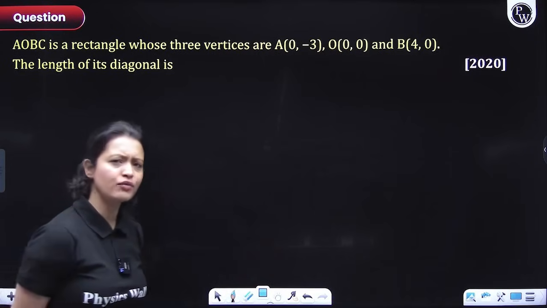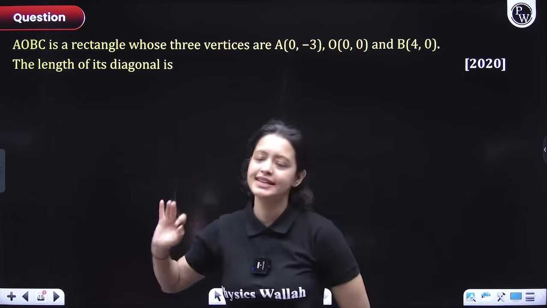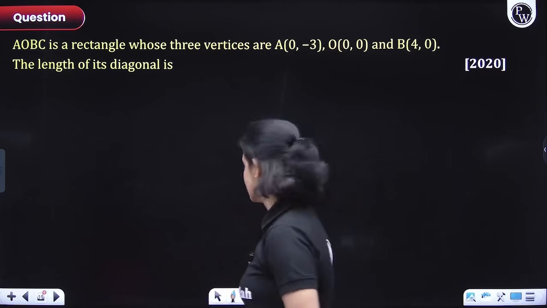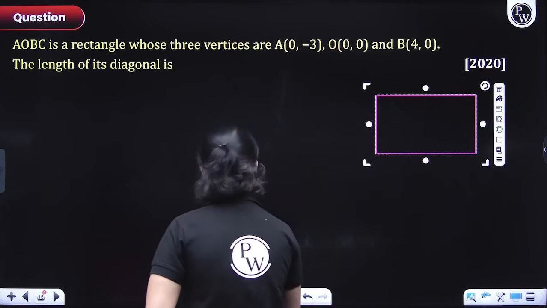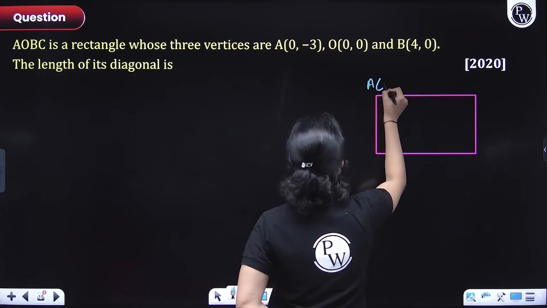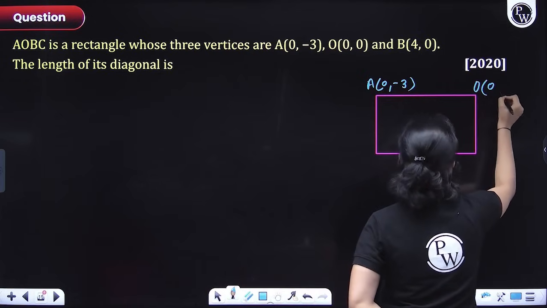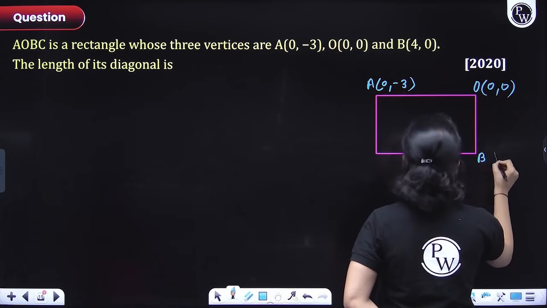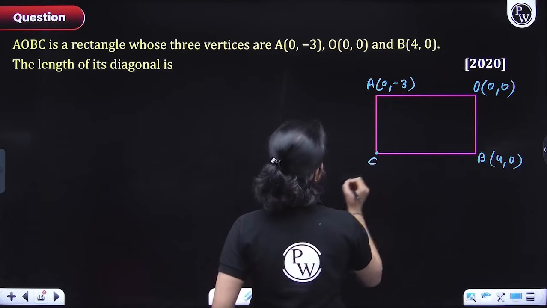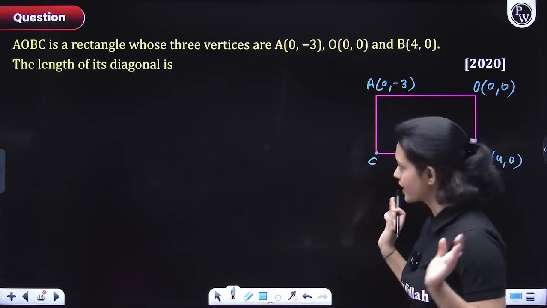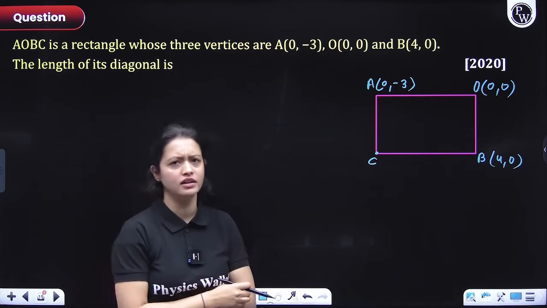Okay, so till now we have discussed the distance formula only, and we are discussing questions based on the distance formula only. So AOBC is given as a rectangle, everyone, whose vertices coordinates are given, right? A is given as 0, -3. O is given as 0, 0. B is given as 4, 0. And C is not given to you. The length of its diagonals is, so we have to figure out the length of the diagonals.